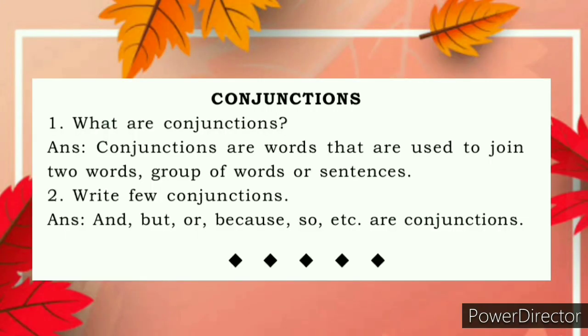What are conjunctions? Conjunctions are words that are used to join two words, group of words or sentences. A few conjunctions: and, but, or, because, so, etc. are conjunctions. Let's see the hard words now, children. Conjunctions.